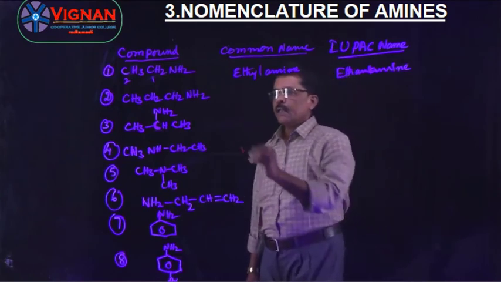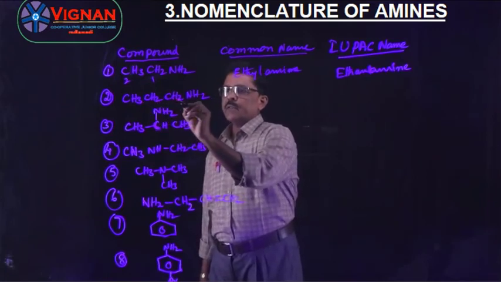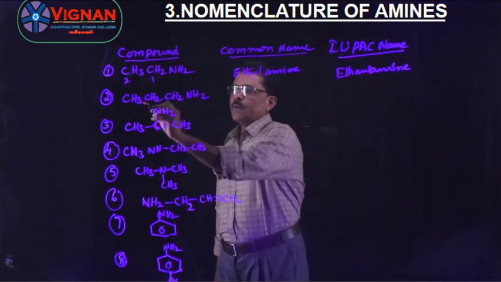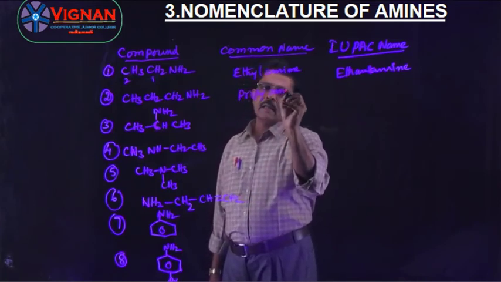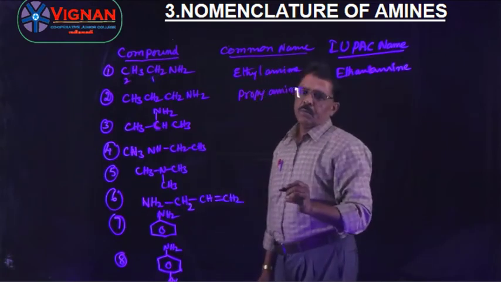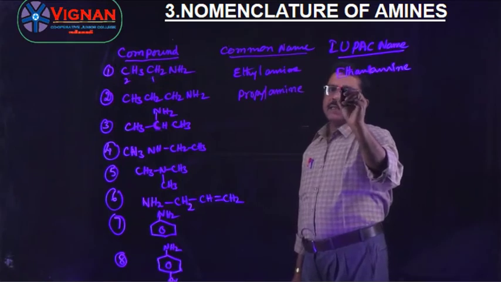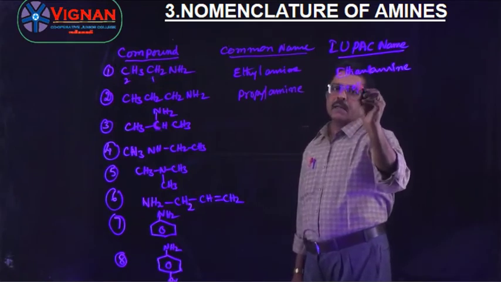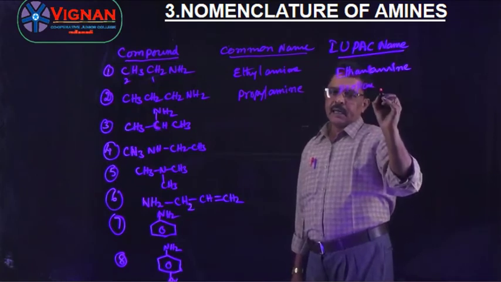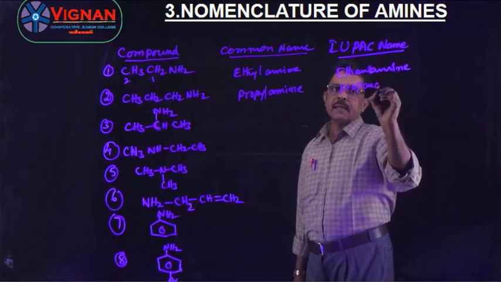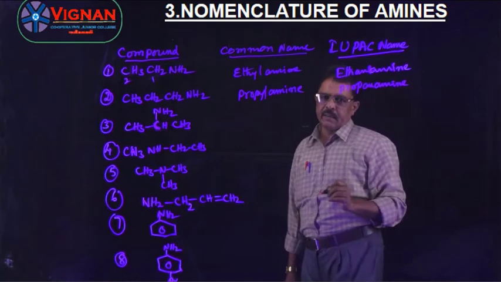Let us take one more example. NH2, CH3, CH2, CH2, NH2. Here a propyl group is there. I can write propyl amine as the common name. And the IUPAC name: three carbon atoms are there, the root word is propane, the terminal E of propane is replaced by amine. So propanamine, alkanamine. Right, understand?